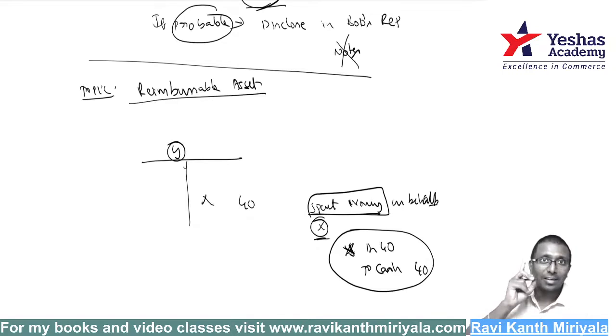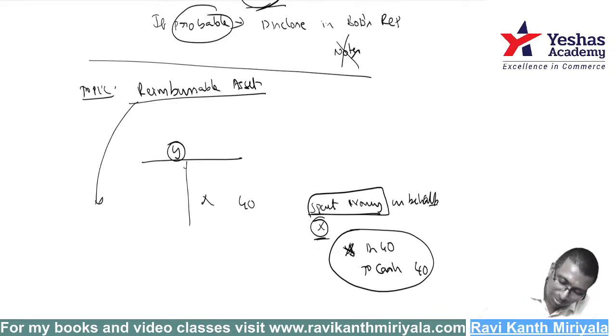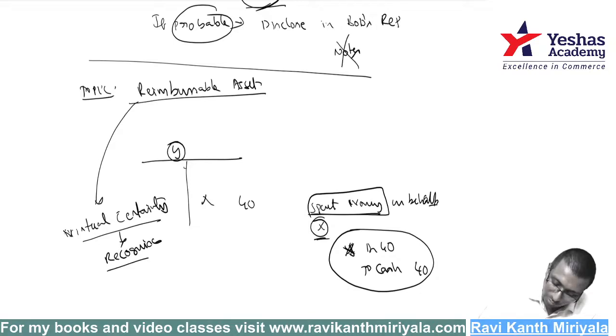Unless they confirm it, otherwise you cannot do it. That's why, what do they say? Reimbursable asset also only when there is virtual certainty, not probable. When there is virtual certainty, then you recognize it. Otherwise, you should not. Correct?